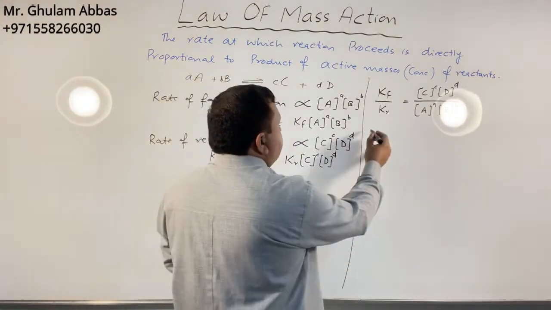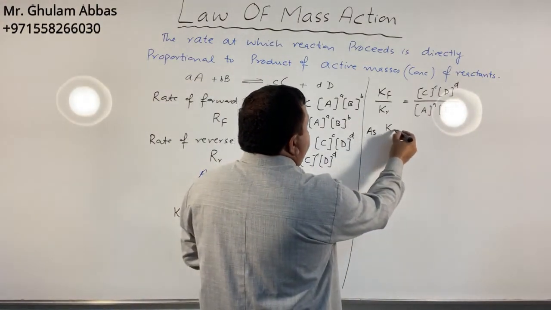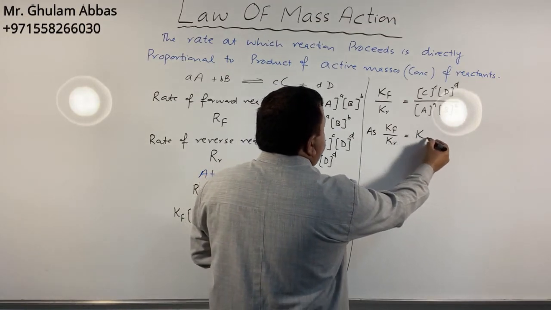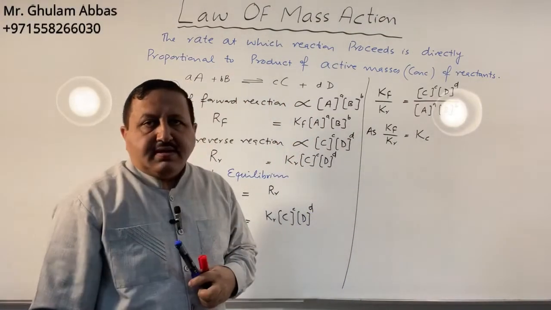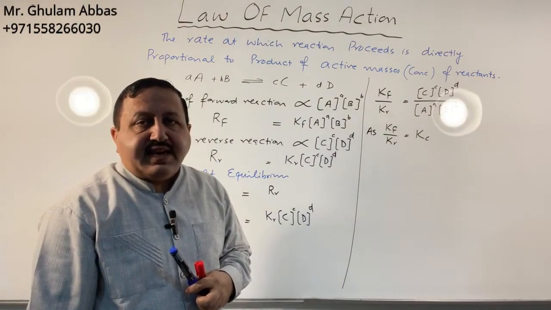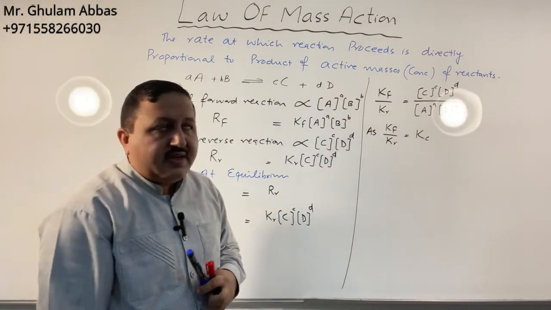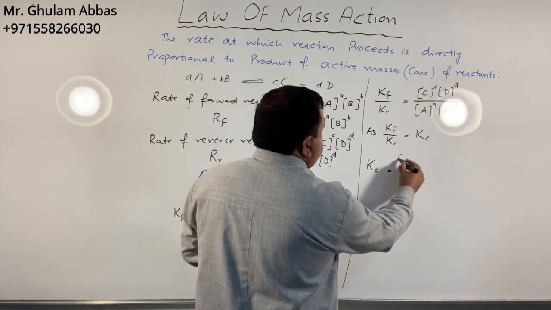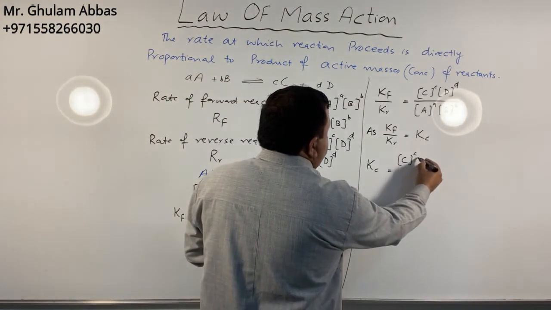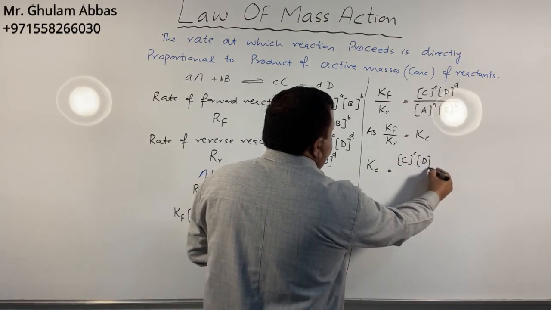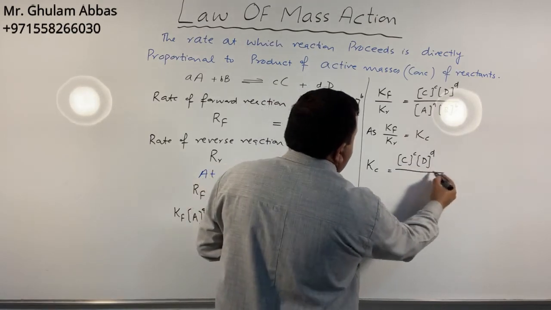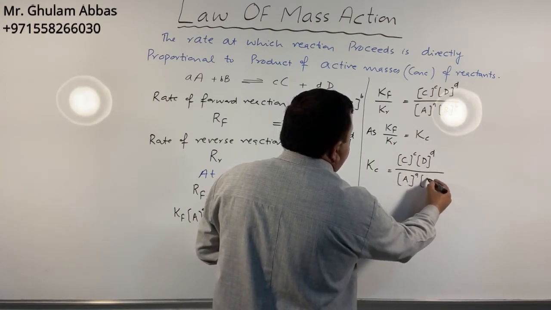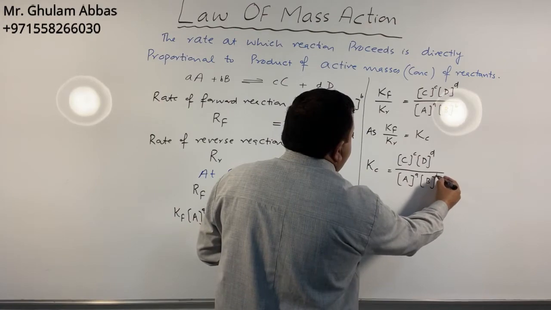As Kf over Kr is equal to Kc, it is the equilibrium constant in terms of concentration. So I will put Kc, and it will be equal to concentration of C power c into D power d divided by concentration of A power a into concentration of B power b.